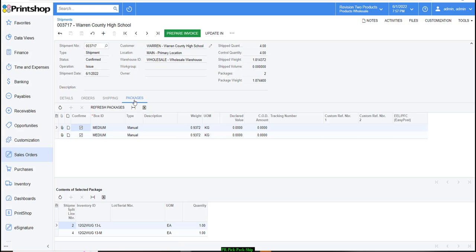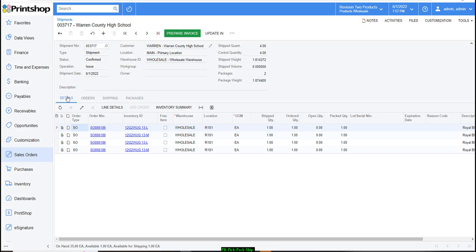So let's go back to the packages tab and see how it's packed in. So you have the medium box and we have 2 different products. On the second box, we have 2 different products as well. So that's how your multi-packaging works in Acumatica Printshop.